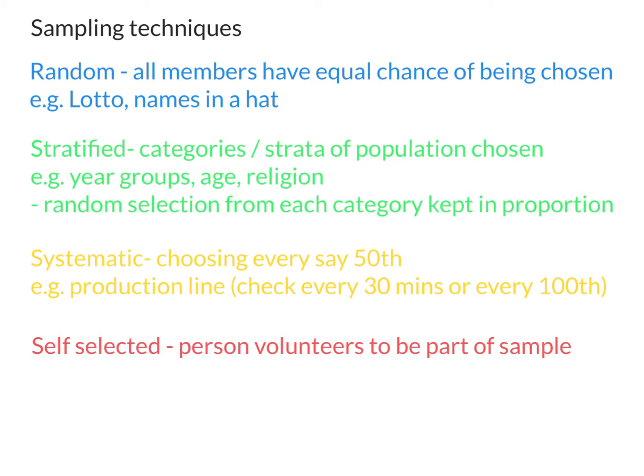Systematic, that's choosing, say, every 50th. You might choose every 30th. And an example of that is a production line. So in a production line, a company doesn't want to check every single box of matches or material that's being made. They might check every 30 minutes or every 100th to make sure that the machine is actually calibrating correctly. And the final one is called self-selected. That's where a person volunteers to be a part of the sample.